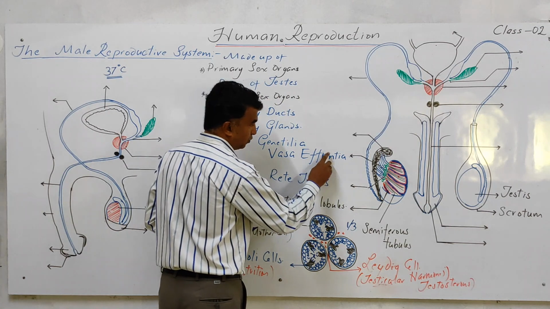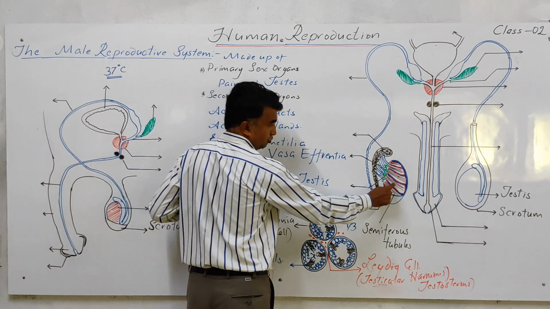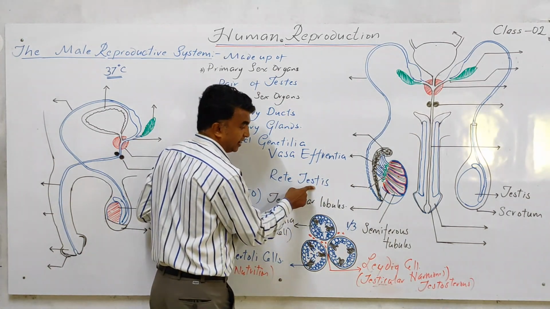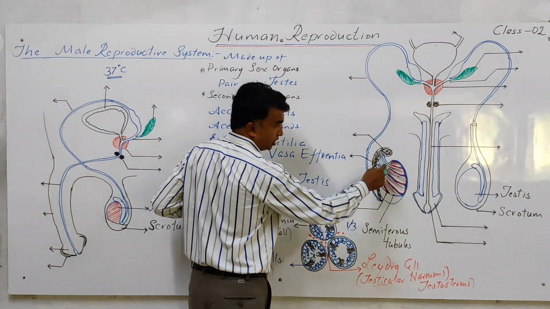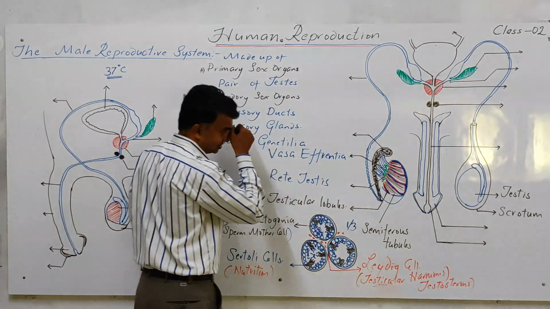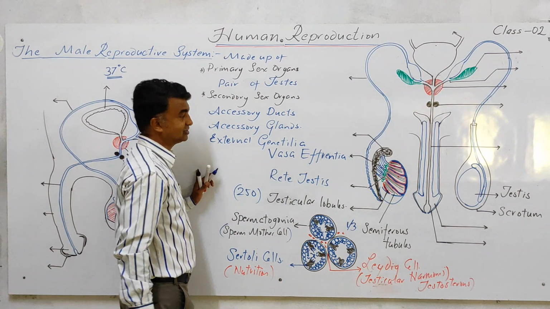Only 3 to 4 lines are there, so try to understand. Seminiferous tubules are connected to the vasa efferentia through the rete testis. Rete testis is also extratesticular, and vasa efferentia is also extratesticular.